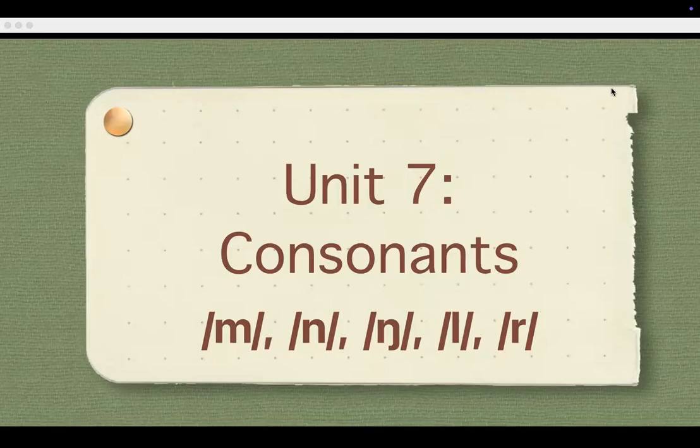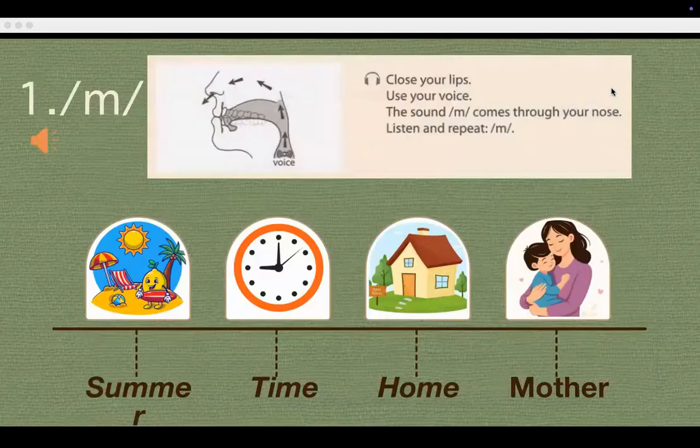Today we will go with Unit 7, consonant sounds, and we keep learning the next five consonants. The first one we have is the voiced consonant sound m. With this consonant sound, you need to close your lips, use your voice, and the sound m comes through your nose. M. Listen and repeat: m.